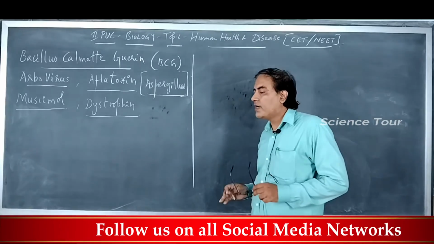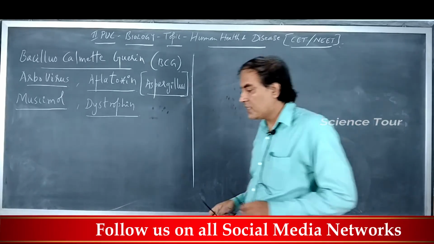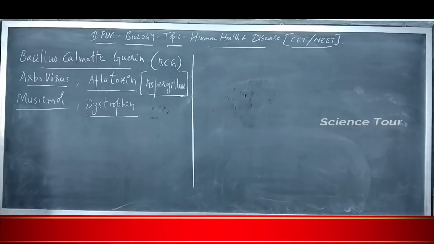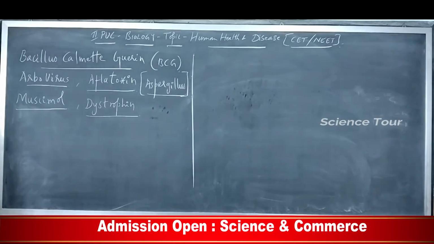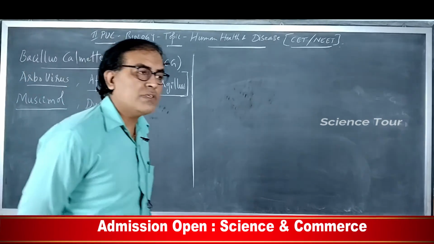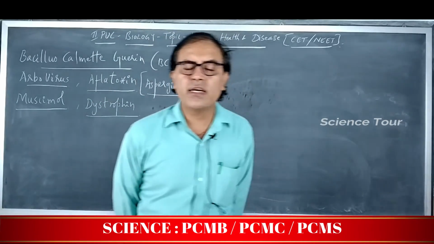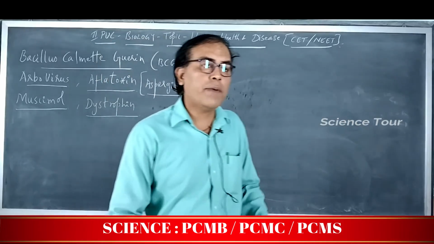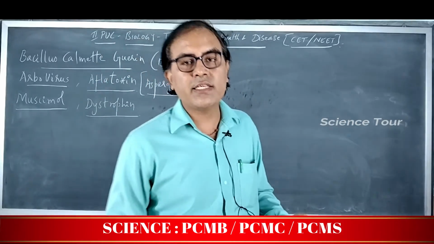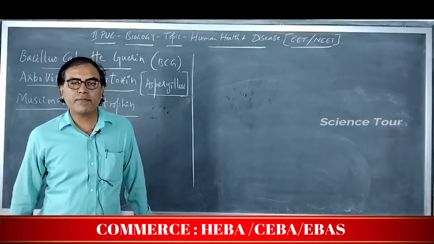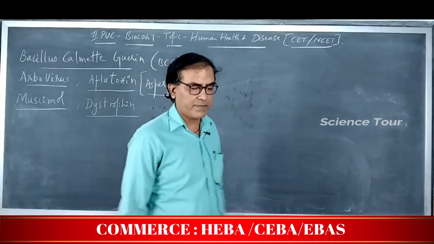Initially he could not identify, but he identified that there is a certain group of bacterial colonies which has taken the gram stain, that is crystal violet, and they appeared violet in color, and those bacteria which did not take the gram stain, that is crystal violet, appeared pink. Those which appeared violet, he gave the name gram-positive bacteria, and those which appeared pink, he gave the name gram-negative bacteria.